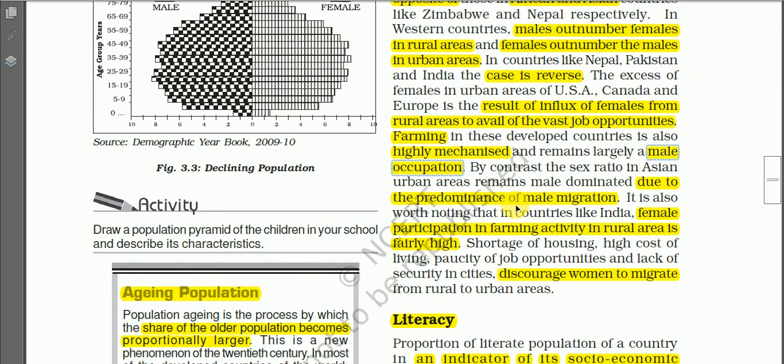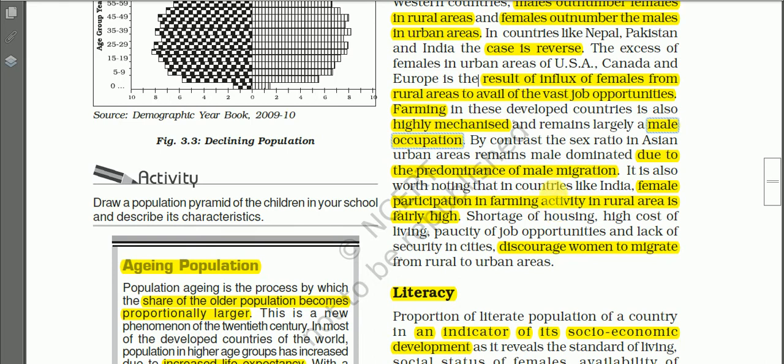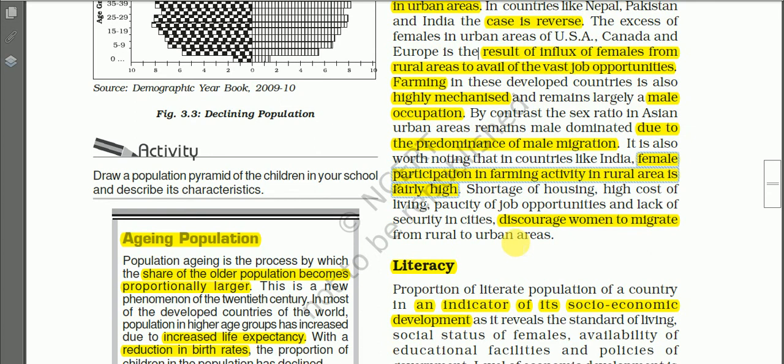And as I told you, for the Asian countries, urban areas remain male dominated due to predominance of male migration. It is also worth noting that in countries like India, female participation in farming activity in rural areas is very high, and that is why we have more number of females in the rural areas.